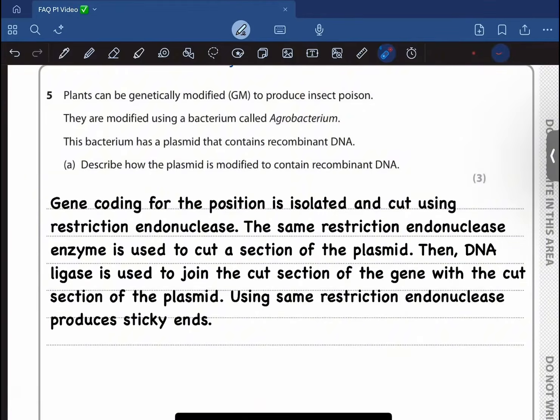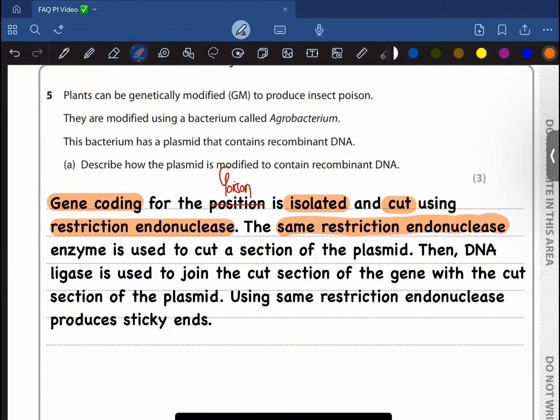Let's just take a look at it. Gene coding for the poison, there's a typo, sorry for that. Gene coding for the poison is first of all isolated and cut using restriction endonuclease.